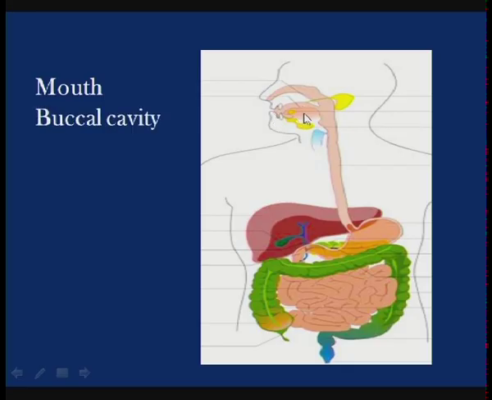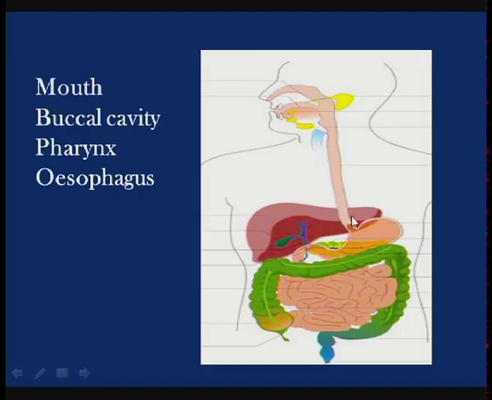This is the buccal cavity, which leads into a short chamber called the pharynx. So, the mouth leads into the buccal cavity, leading into the pharynx, and the pharynx further leads into a long straight muscular tube called the esophagus, which is also commonly called the food pipe.